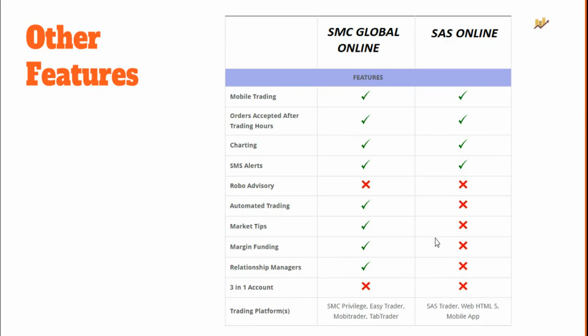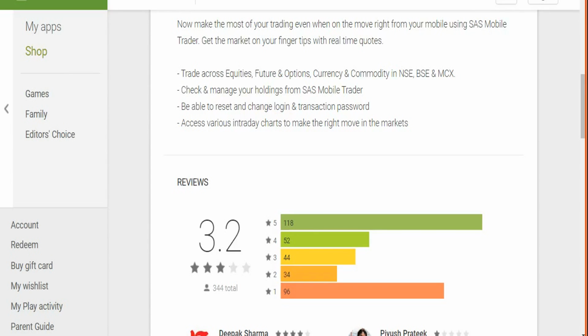We'll start with the mobile application of these stockbrokers and see whether either of these is any good for you. For that, we need to go to Google Play Store. Now we are starting with SAS Online's mobile app. It's rated at 3.2 out of 5 by around 350 users. Out of that, around 37.7% of the users have rated this app negatively. The overall satisfaction score stands at around 62%. In fact, this is one of the worst numbers in the industry overall.